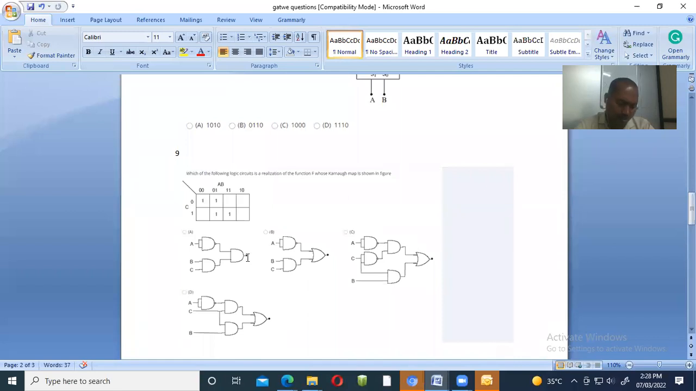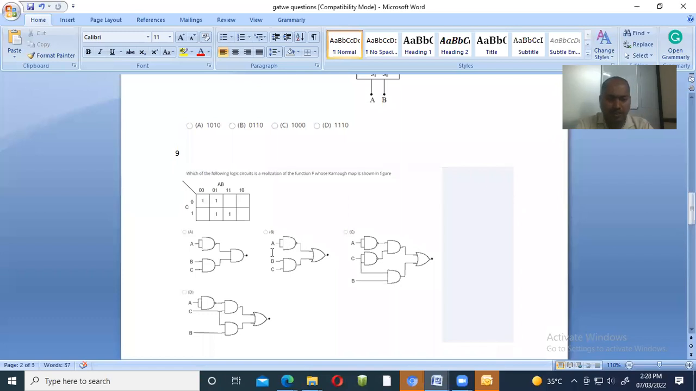This is the answer. No, this is not the answer with respect to us, because whatever the answer coming from here, our answer is A bar C bar plus BC. This is the answer for us. So that's why this is not the answer. Okay, then we have to see this.